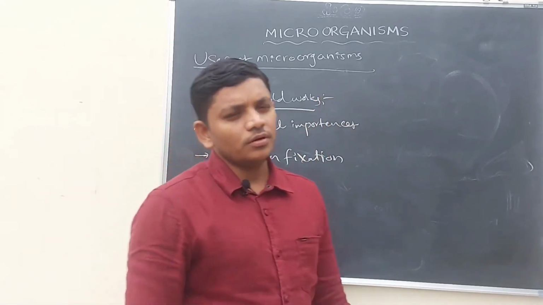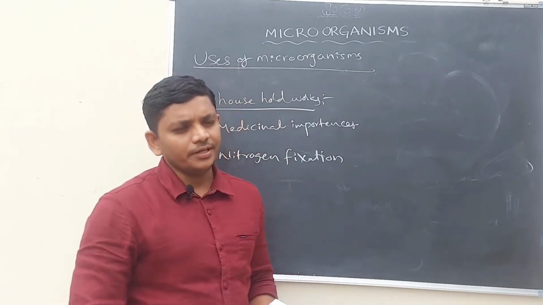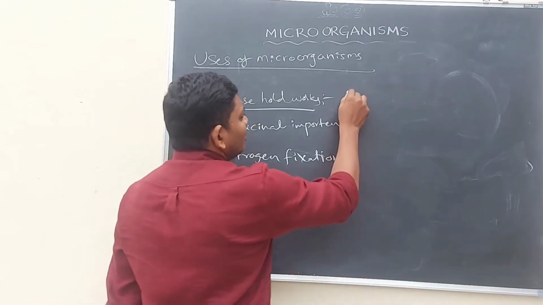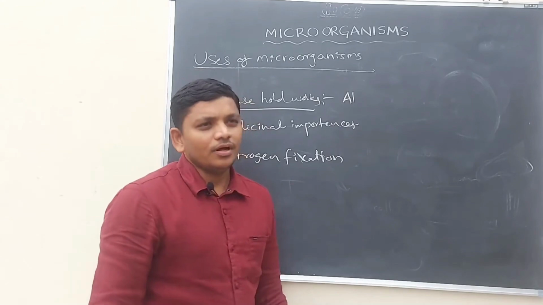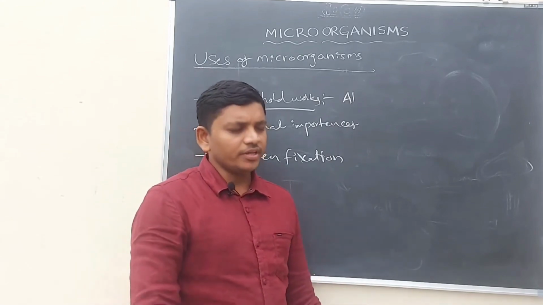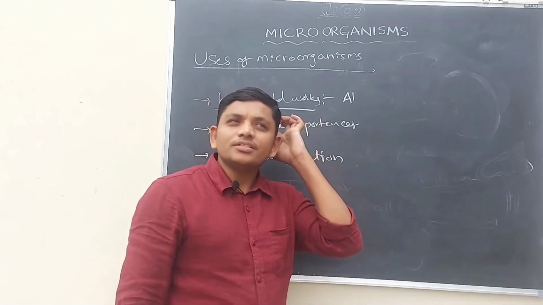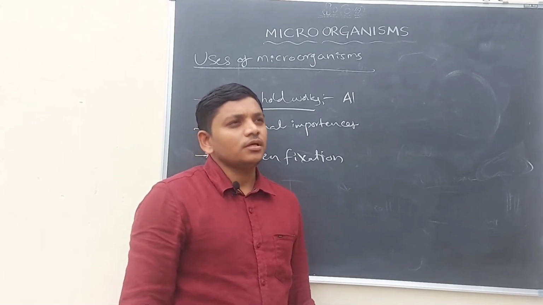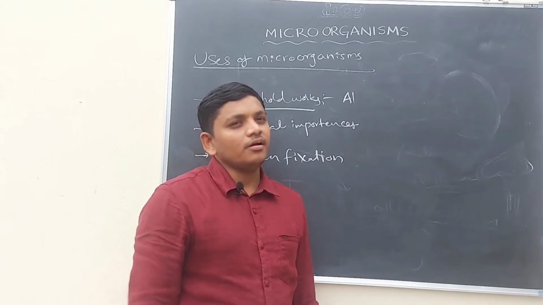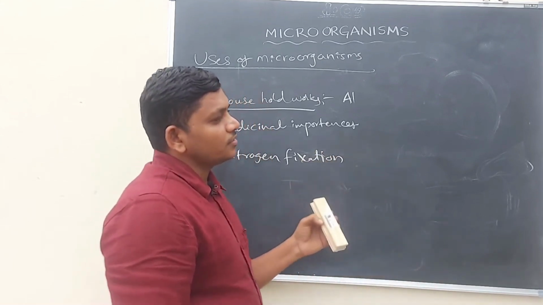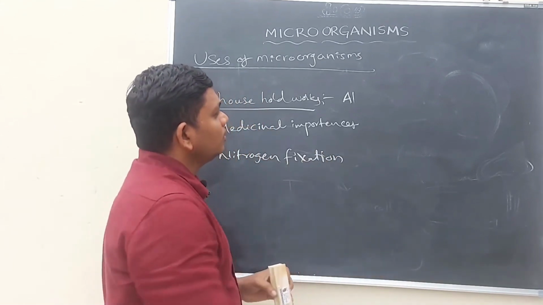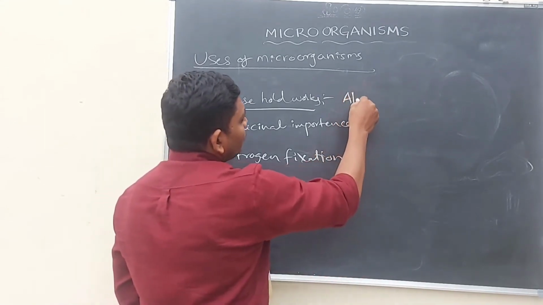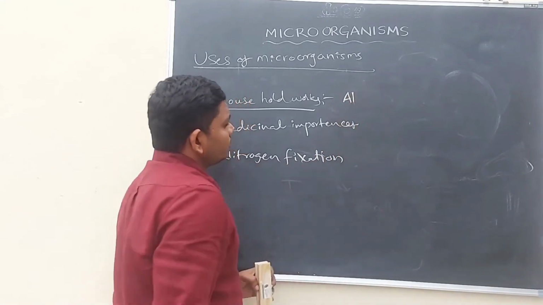Some microorganisms are generally used in the preparation of idli and dosa, and also in the preparation of alcohol. You know, alcohol is a most important thing for society nowadays. For example, in a village, 50% of people are there, and among them 40% are drinking alcohol. That is why the alcohol industries are getting more profits.